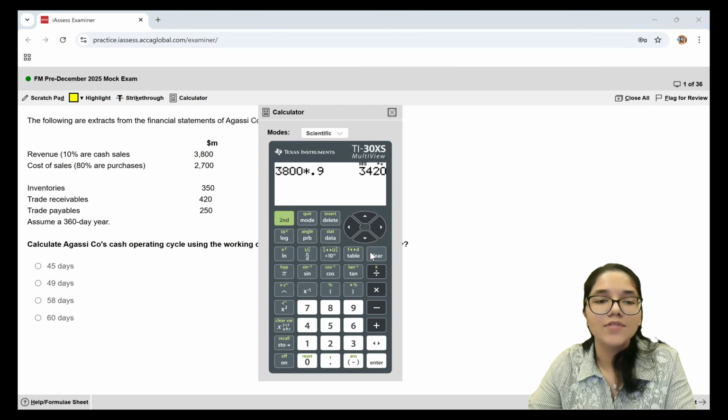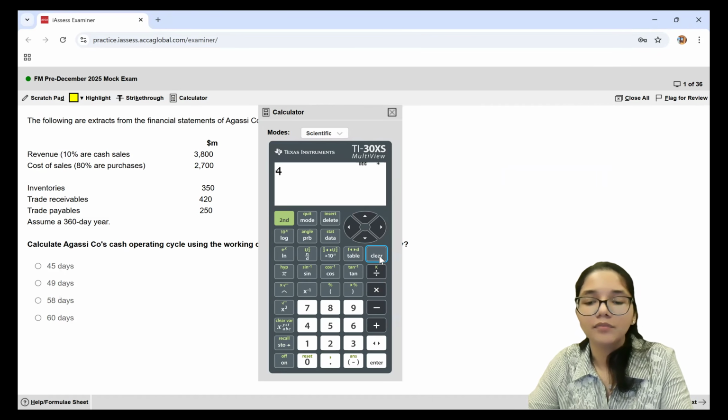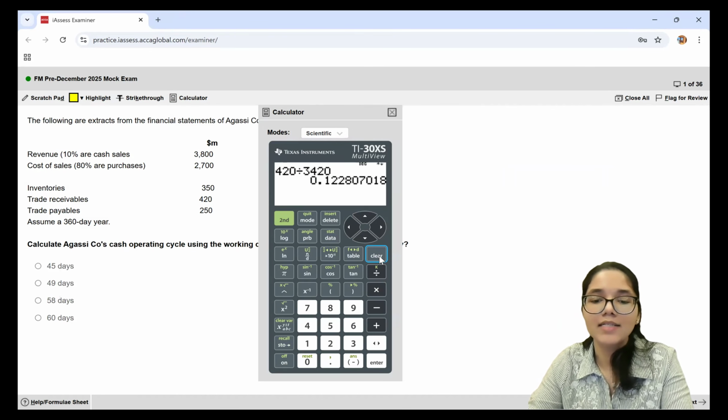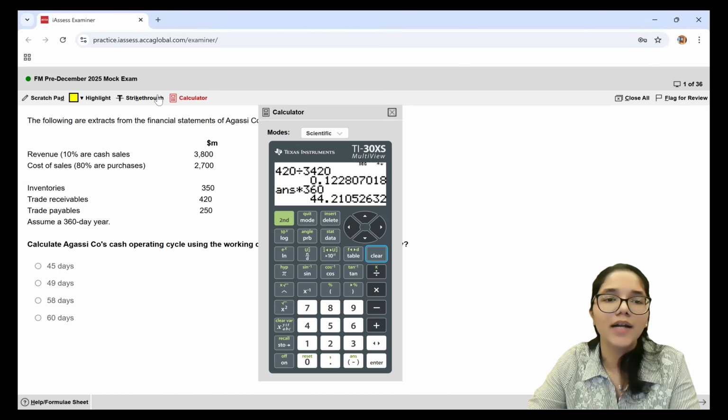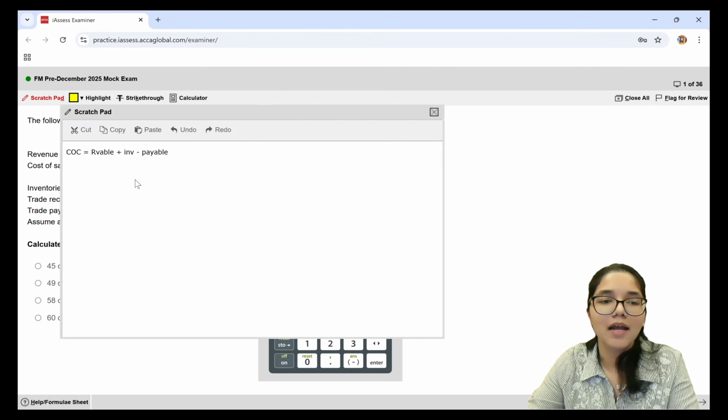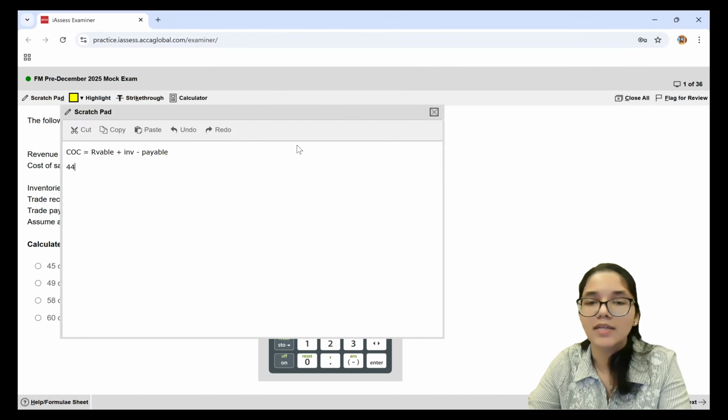So what we do is we take our numerator as 420 divided by 3,420 worth of credit sales and multiply this figure by 360. This gives me roughly 44.2 days, or I can just round it off to the nearest day and take my answer as 44 days for the receivables.